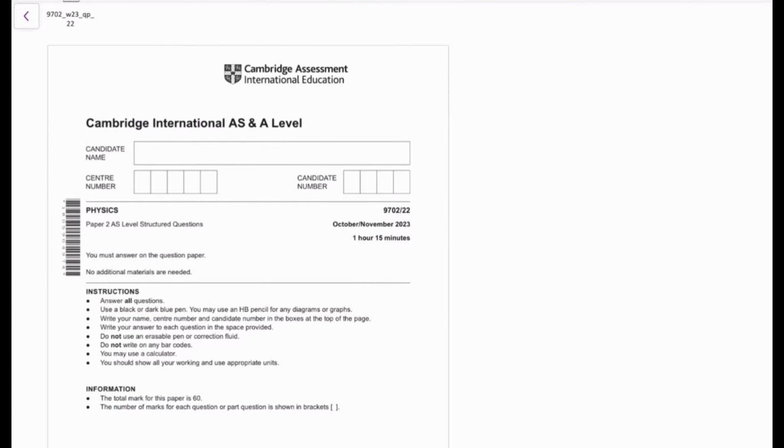Today we're going to be focusing on a very special paper, the October-November 2023 question paper 2.2 for physics. And this is a very special paper because it was written recently, last year in the October-November series, and it's going to be a very good paper to help you practice if you're hoping to write AS this year or you are hoping to write AS in any year. This is going to be a good practice paper for you.